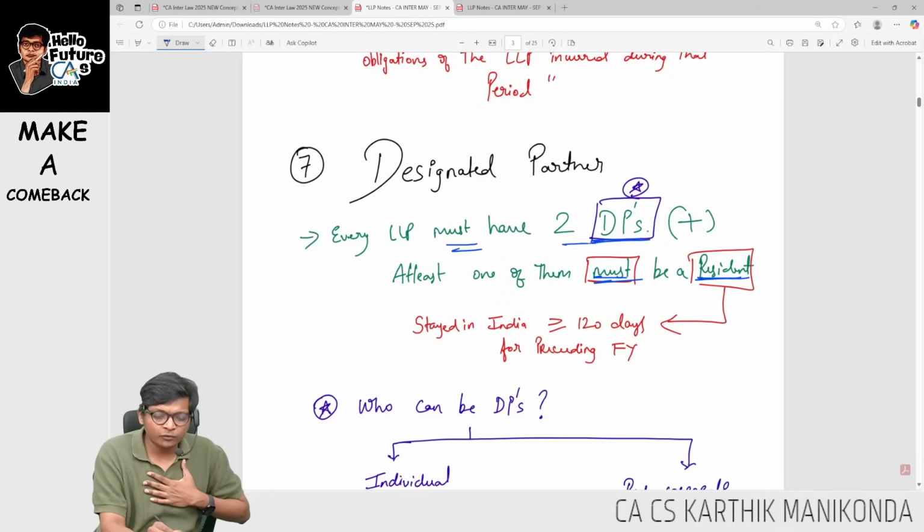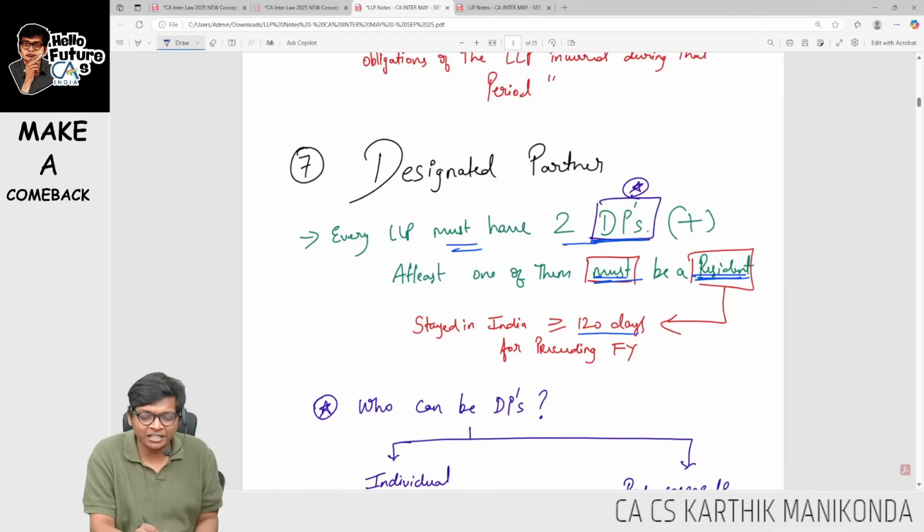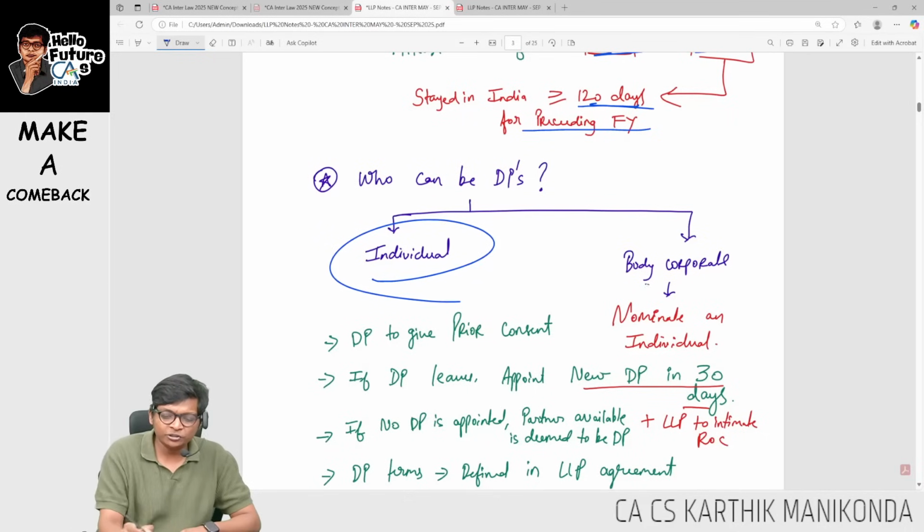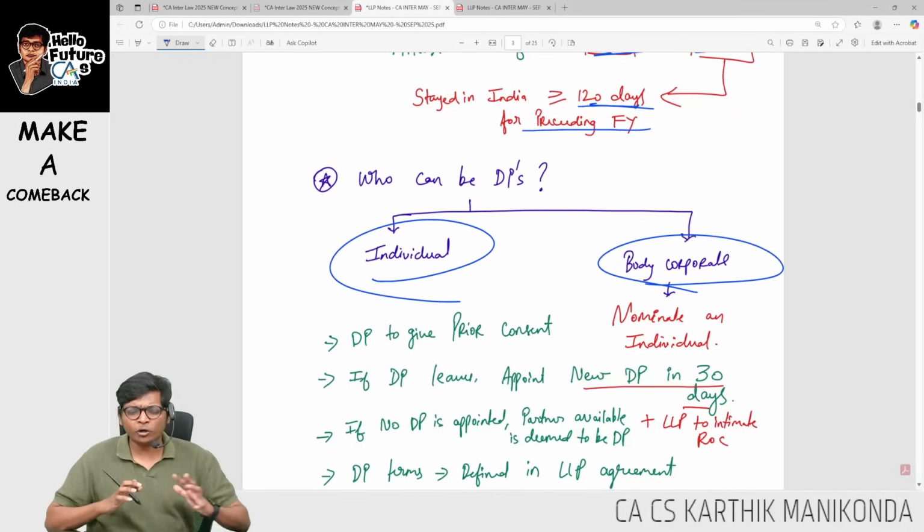So look at this. I need to have 2 DPs. One of them must be a resident who stayed in India for 120 days or more in the preceding financial year. Who can be DPs? It can be individual, it can be body corporate. I hope you're all following with me.